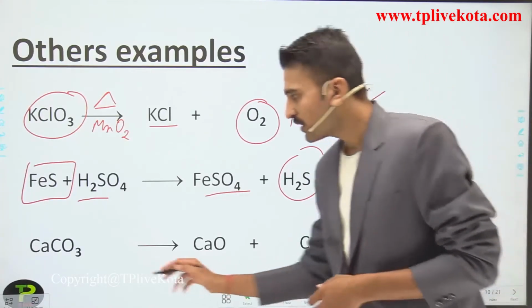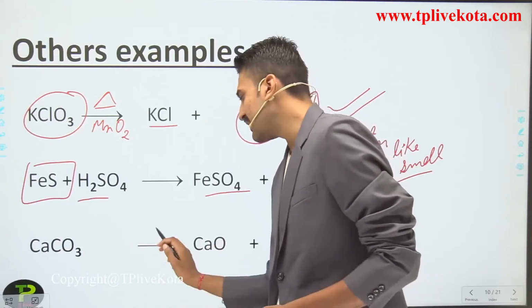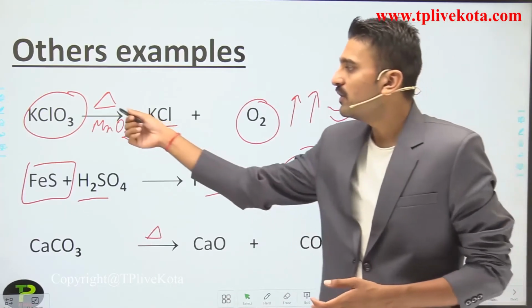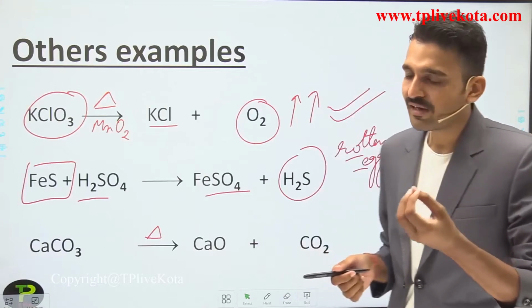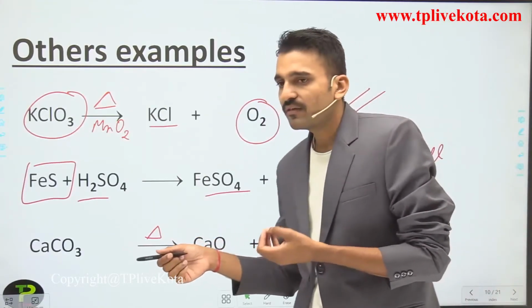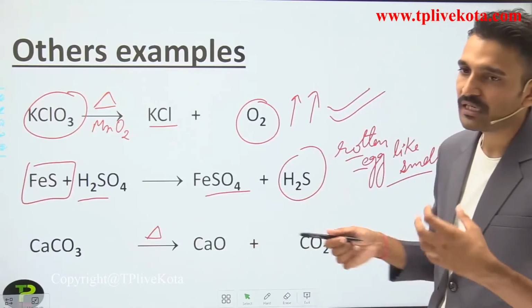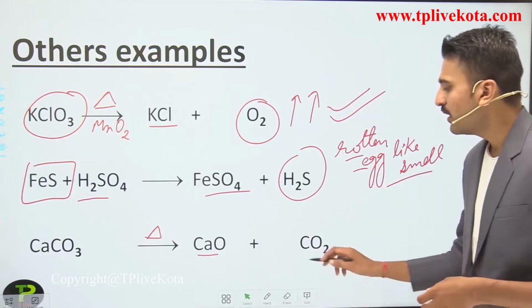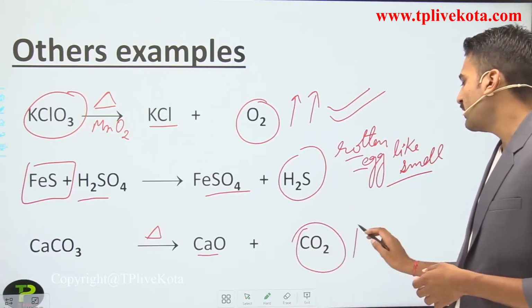So moving to another reaction, that is the reaction of calcium carbonate. When calcium carbonate is heated, and for heated we have to write this symbol, this triangle. The triangle symbol indicates heat in chemistry. It means you are heating this particular substance, and when you are heating it, it forms calcium oxide. This is a product, and the other product is carbon dioxide.